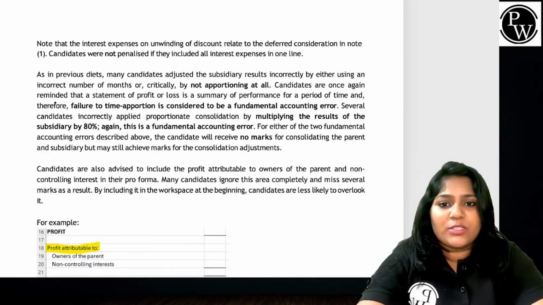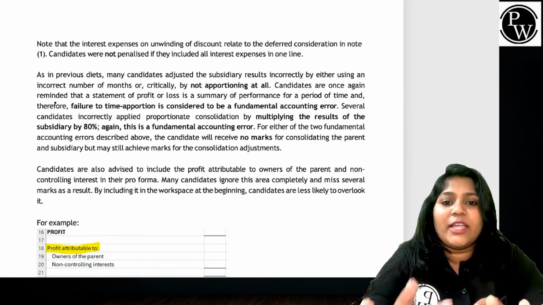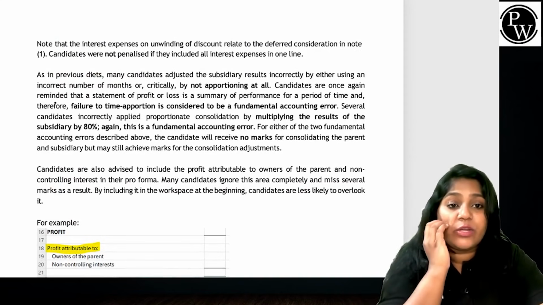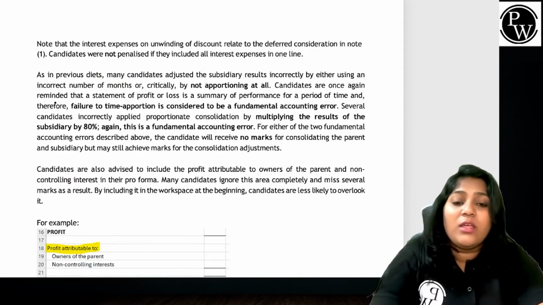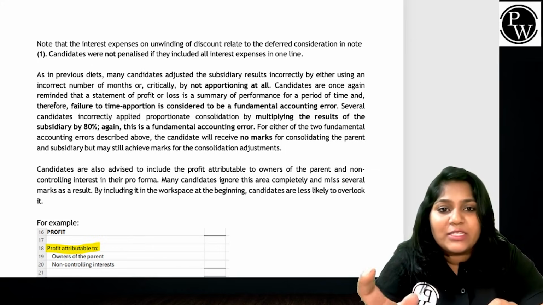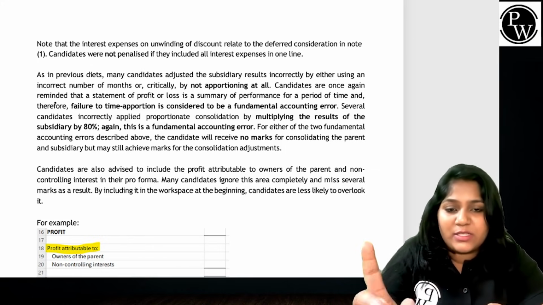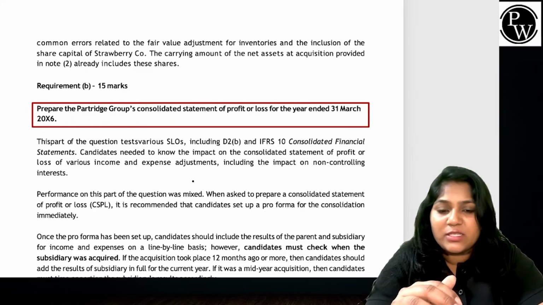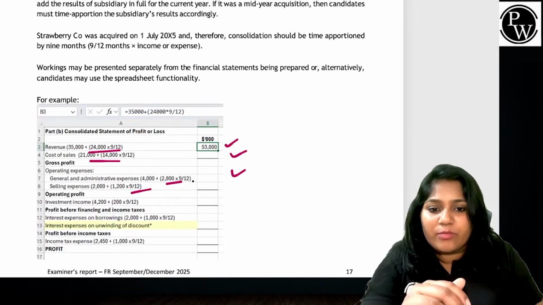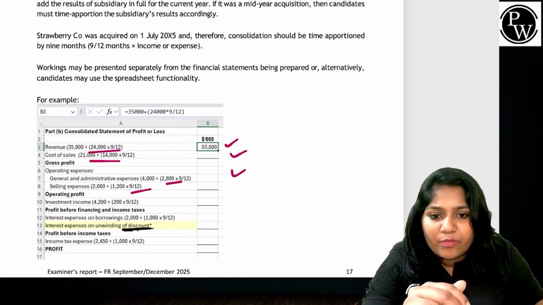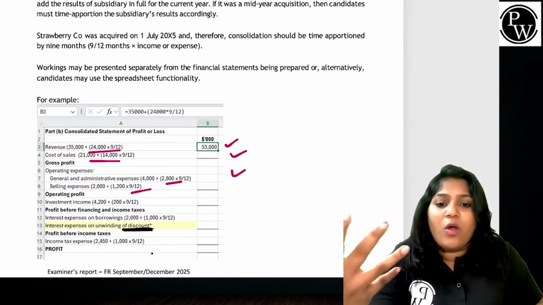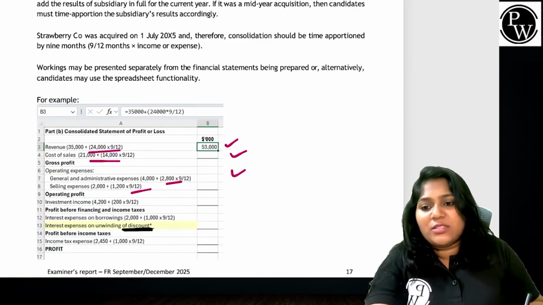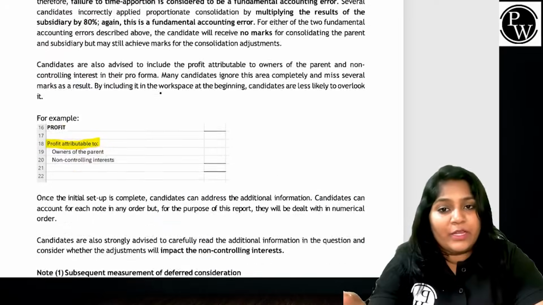Then next, what is the problem? Note the interest expenses on unwinding of discount related to the deferred consideration in note 1. Candidates were not penalized if they included all the interest expenses in one line. Yeah, it's okay. Whether the interest expense is given in a separate line or written together, that is not a big deal. It won't make a big difference.